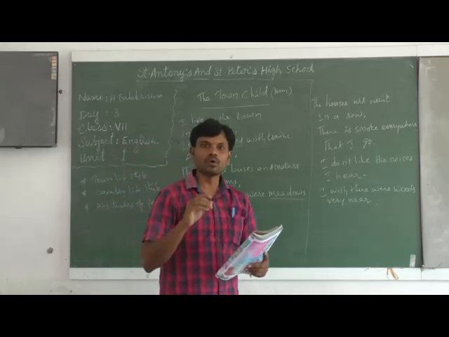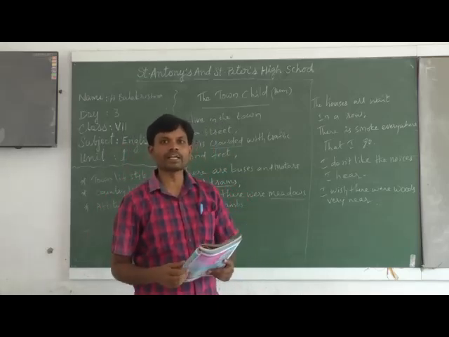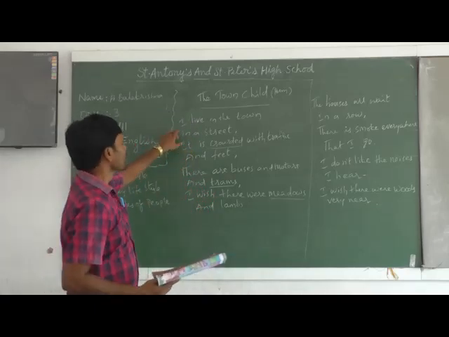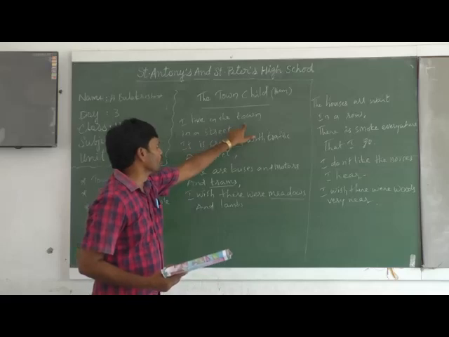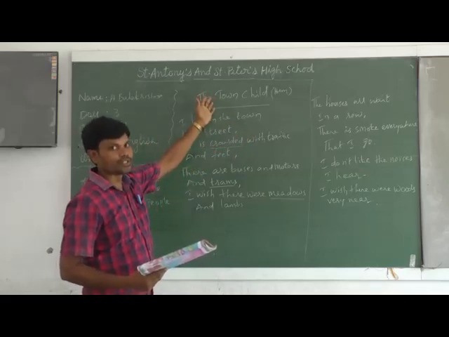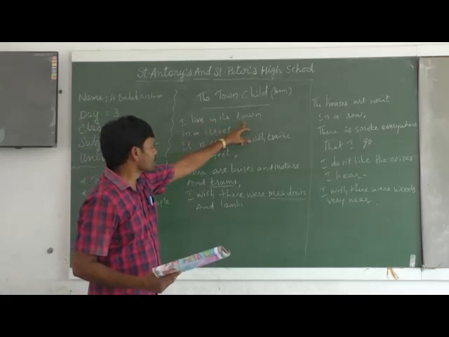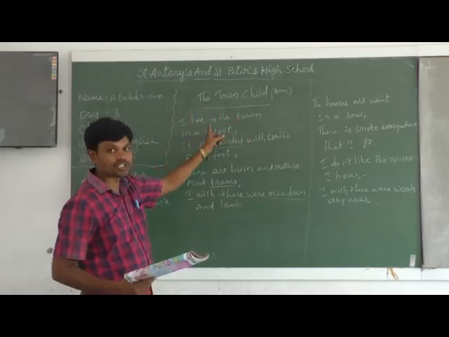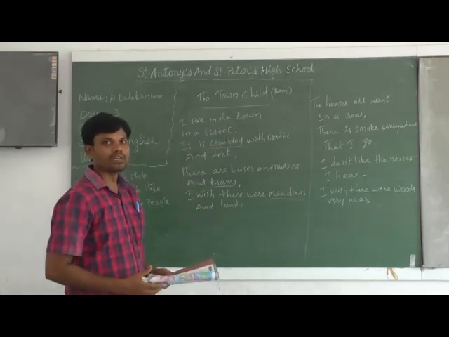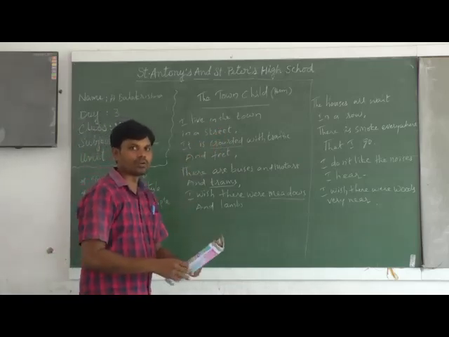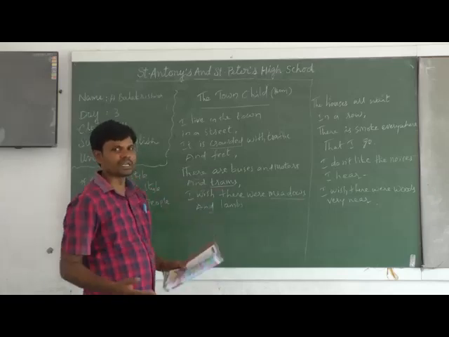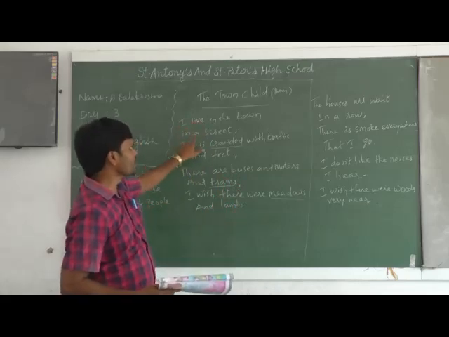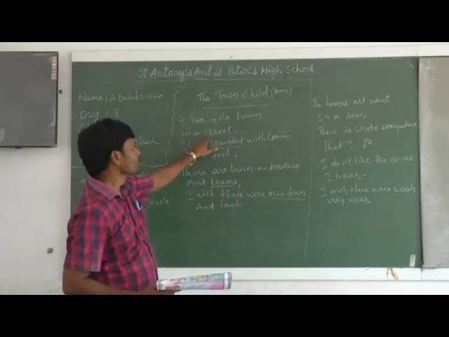Well, now I would like to read the poem for you line by line and explain. If you look at the poem, you see the first line: I live in the town. The town child is saying, I live in the town, and in the town he is living in a street. When you go and visit a town, there are plenty of streets, and every street is given a name. So the town child is living in a street.